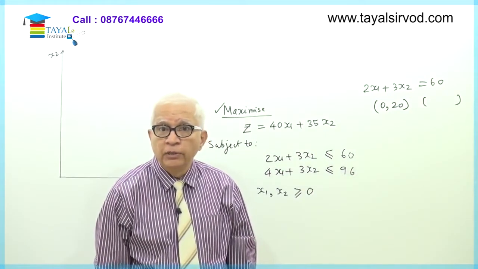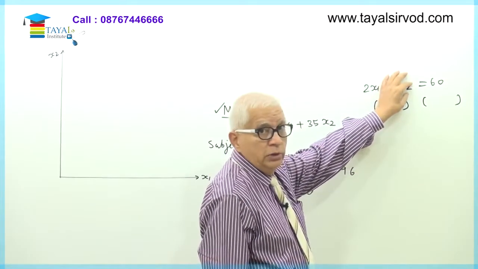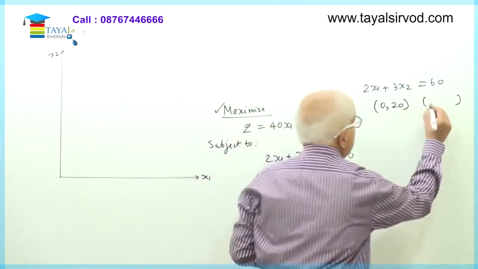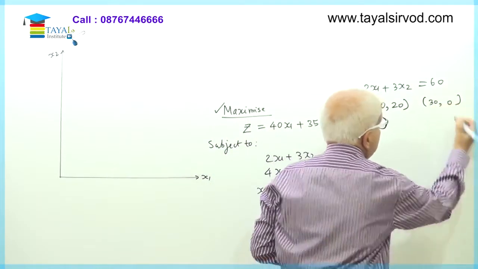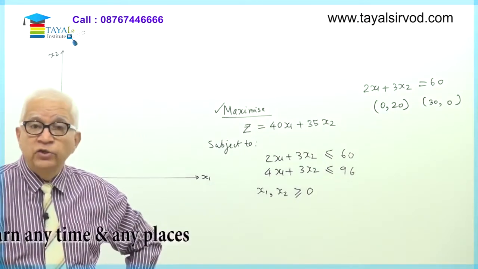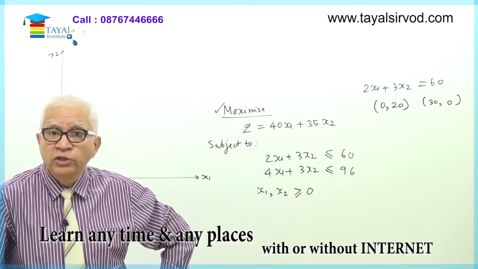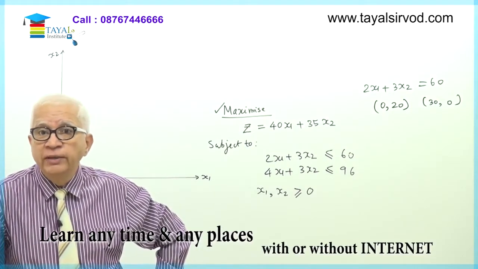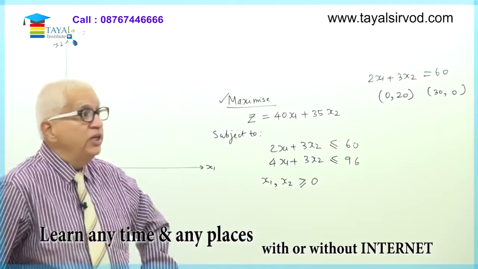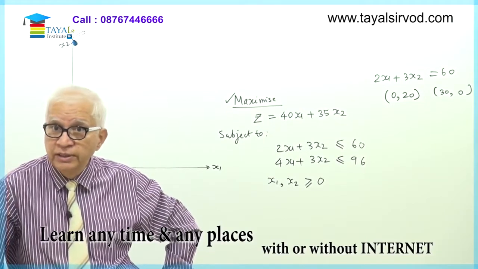How do you get the other point? Put x2 at 0 now. If I put x2 at 0, 2x1 is equal to 60 or x1 is equal to 30. So (30, 0) is 1 point and (0, 20) is another point. If I plot these 2 points on the piece of graph and join them, I'll get a straight line, and that straight line will represent this equation, that is 2x1 plus 3x2 is equal to 60.